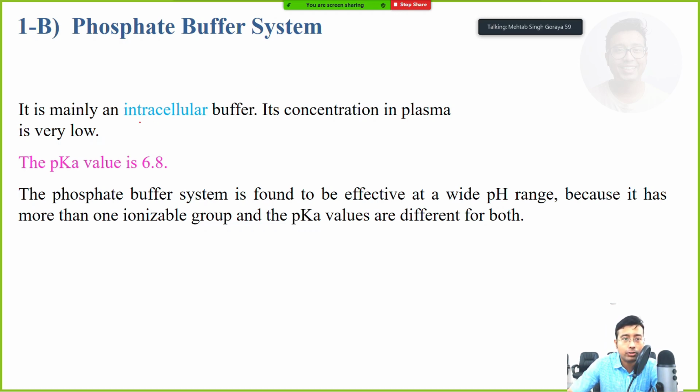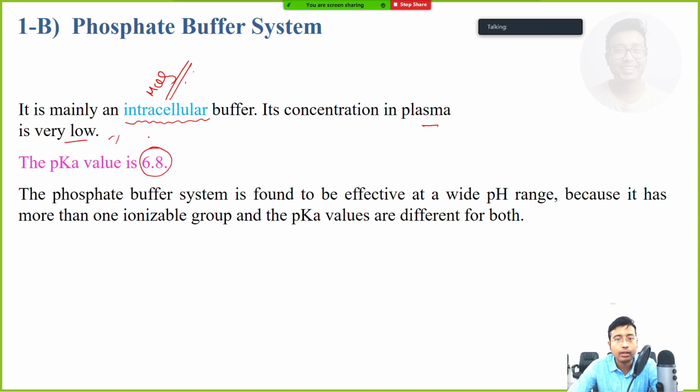Okay. Phosphate buffer is an intracellular buffer. It is present inside the cell. It means its concentration in extracellular fluid, that is plasma, is almost negligible. So its concentration in plasma is very low. Mainly intracellular. This is an MCQ. I believe I showed you a chart last day, the percentage of all the buffers, right? I should be showing that again. The pKa value for the bicarbonate buffer was 6.1. Right. Here it is 6.8.